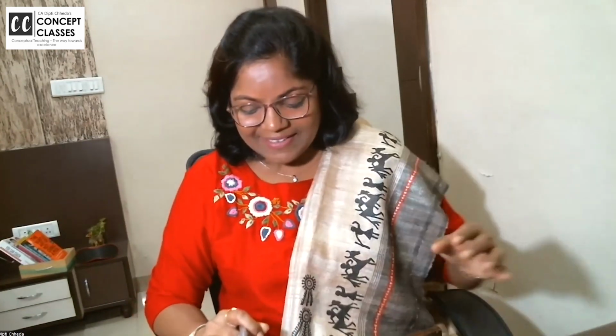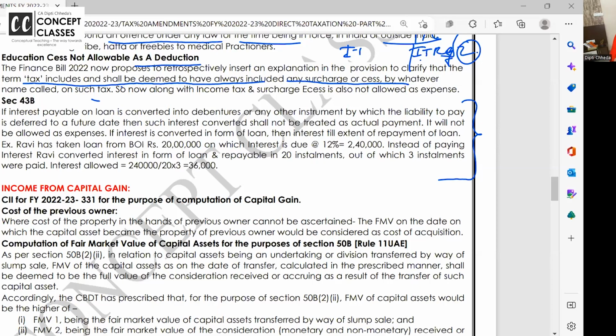थोड़ा सा ही समझ में आया, 50%. Pay attention. When a few things are like that, you need repetition, and we are best at doing that. Sure. Let me read it out and then take one more example to make it clear. If interest is payable on a loan, which is converted into debentures or any other instruments, meaning a second loan by which the liability to pay is deferred. On 50 lakhs, you had to pay 5 lakh interest, no?